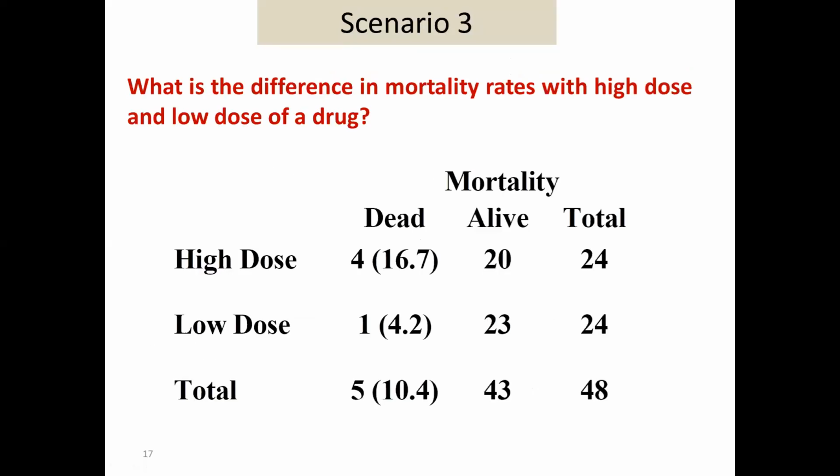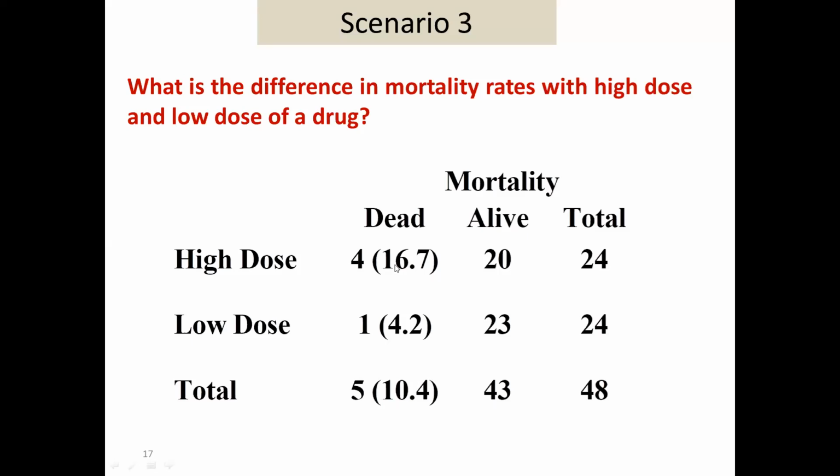Here, you are not going to decide the allowable error by yourself. Here you have a clinically meaningful difference. What is the difference in mortality rate with a high dose of a drug and a low dose of a drug? What is the probability of death with a high dose of the drug? 16.7. What is the prevalence with the low dose of the drug? 4.2. 16.7 minus 4.2 is going to give you the meaningful difference.